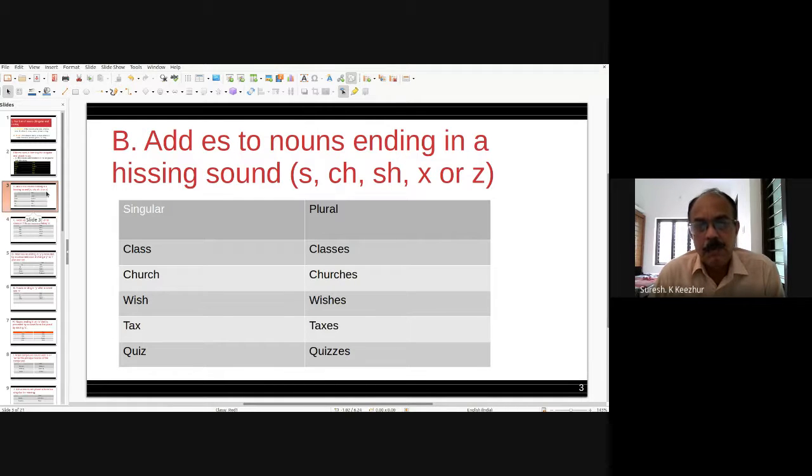Certain words ending in a hissing sound add es to form the plural. For example, class, classes, church, churches, wish, wishes, tax, taxes, kiss, kisses. In that way, all words ending in a hissing sound form the plural by adding es to the spelling.